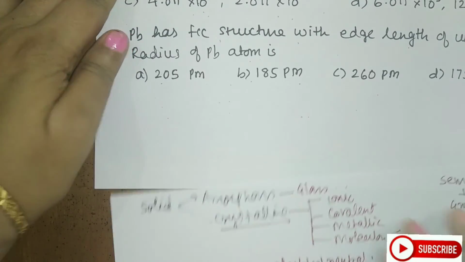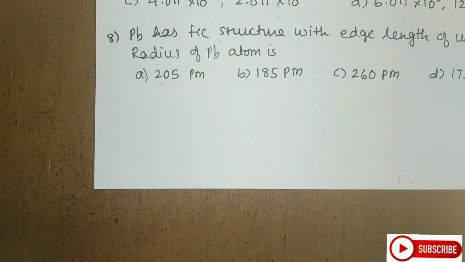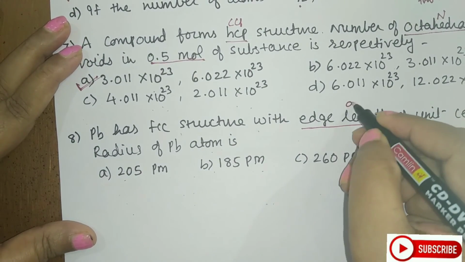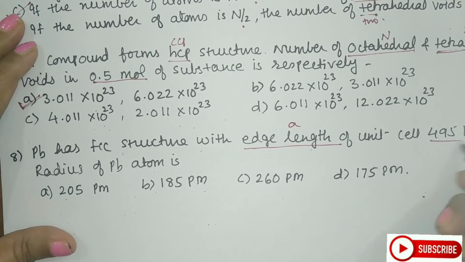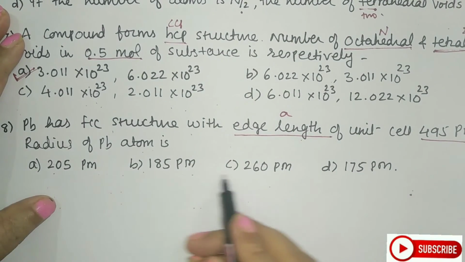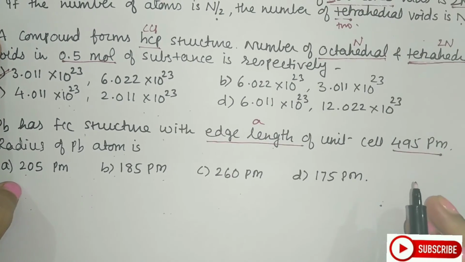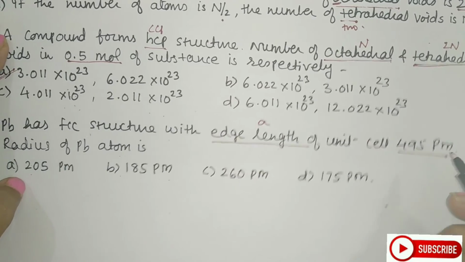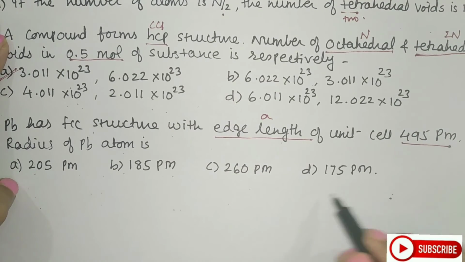Come to the next one. Lead has FCC structure with edge length a. Now what is the edge length, students? Edge length a is given in picometer. Your options are also in picometer, so you need not change the unit. Otherwise, most of the time we convert this to meter or centimeter, nanometer. So here it is comfortable because the units are the same.